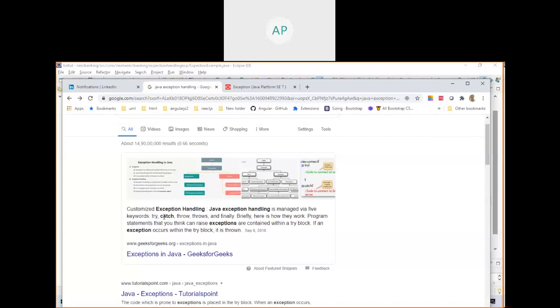So all your code should be in the try block. And if there is any problem, what do you want to output to the user? Output to the user that you are going to handle that. Either send a mail to the production support team, saying I could not connect to the database, or the file is not there, so that they will understand. They will get alerted, and they will take appropriate action.